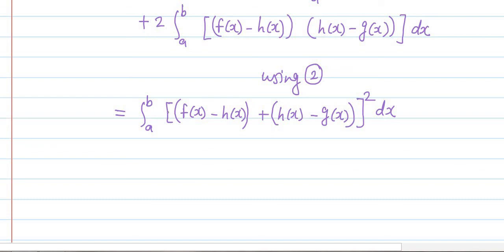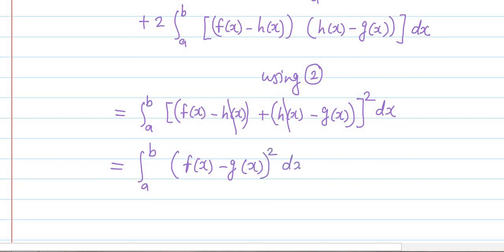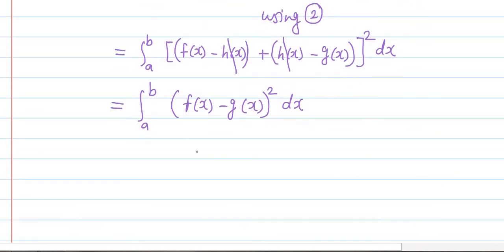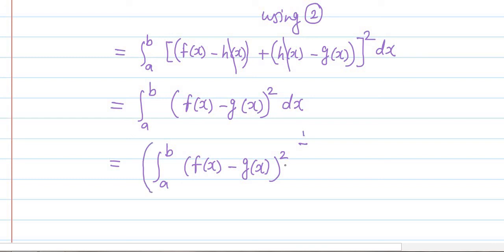Now here minus h(x) and plus h(x) will get cancelled, and we will be left with integration a to b [f(x) minus g(x)] bracket square dx, and it can be written as the integration a to b [f(x) minus g(x)] bracket square, enclosed in a square bracket with 1/2 power, and raised to 2 means it's a square.